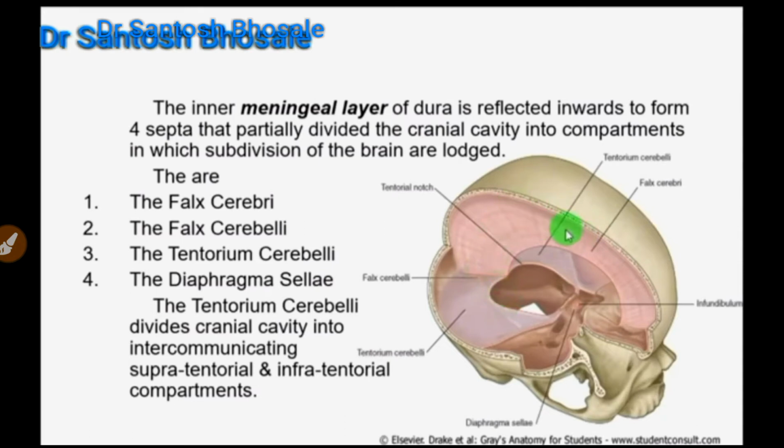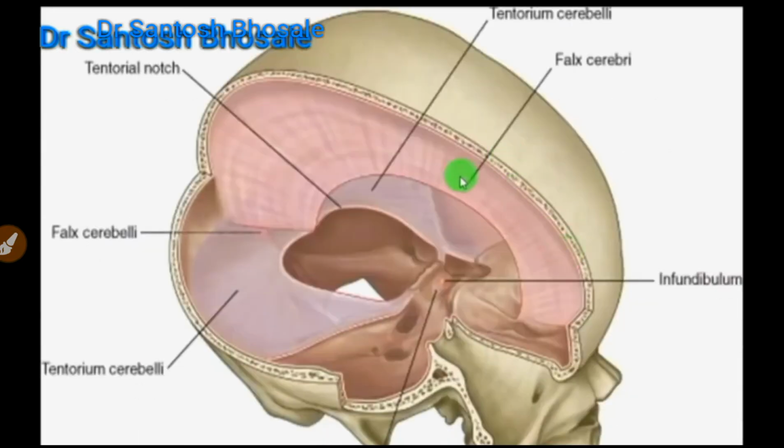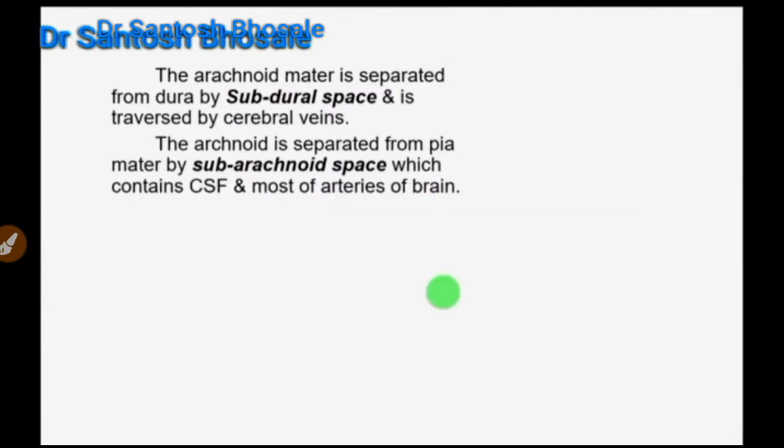So tentorium cerebelli divides the cranial cavity into supratentorial and infratentorial parts, whereas falx cerebri, remember, incompletely divides the cerebrum into right and left cerebral hemispheres, and falx cerebelli, again median, also separates the two cerebellar hemispheres incompletely. The falx cerebri and falx cerebelli are median, sagittal in position, whereas tentorium cerebelli is horizontal. So these are dural folds.